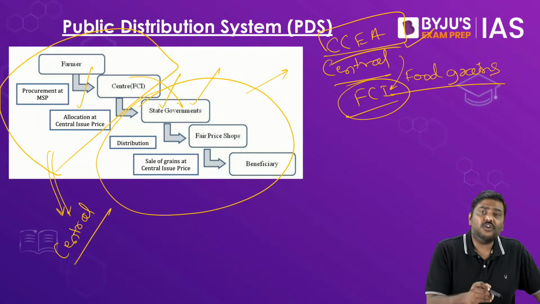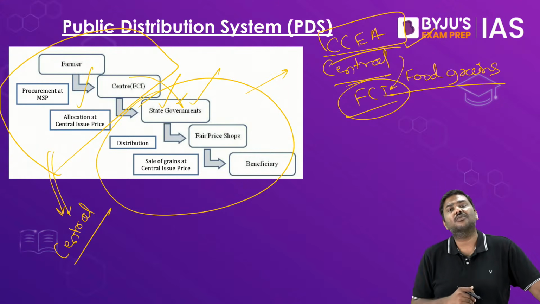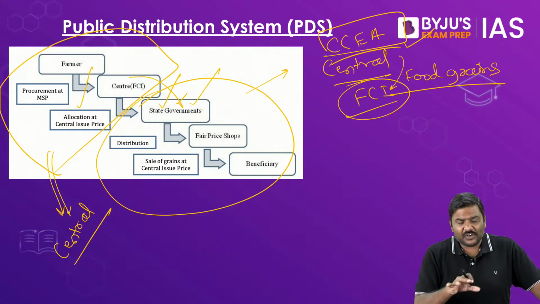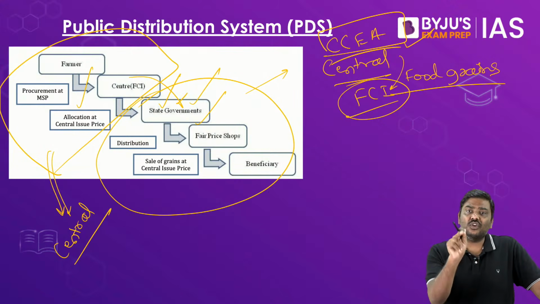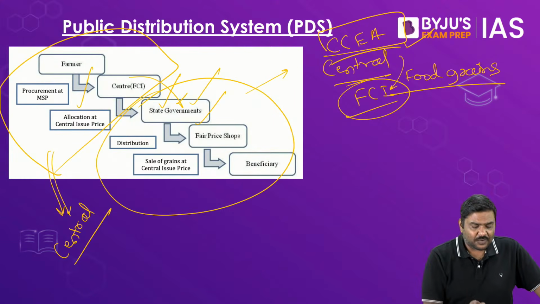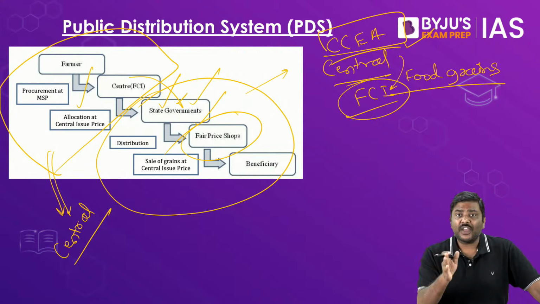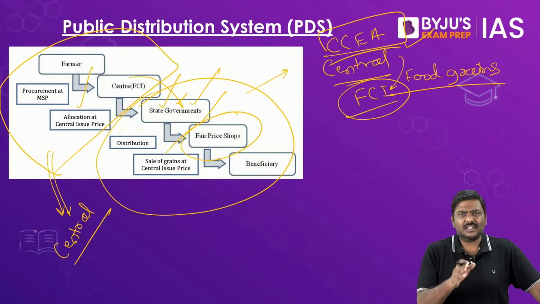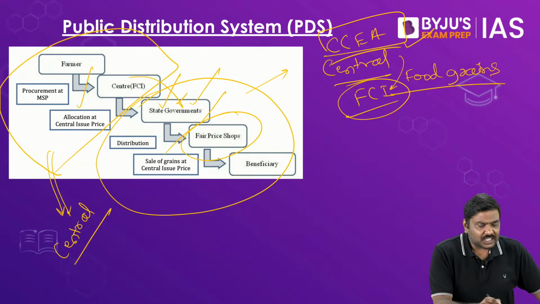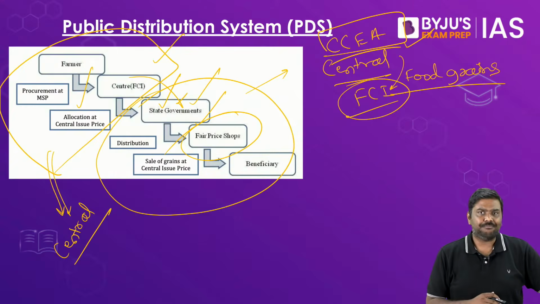The food grains procured by the FCI will have to be received by the state governments. Now to the identified beneficiaries, it is the duty of the state governments to ensure that the food grains reach these beneficiaries through fair price shops, FPS. This is basically the flow chart, or the supply chain system, followed in terms of public distribution system maintenance in India.